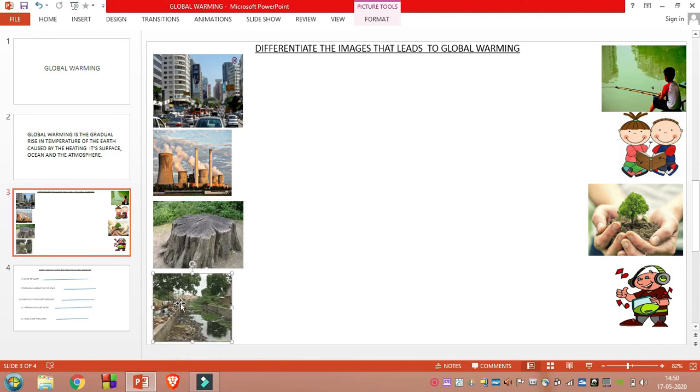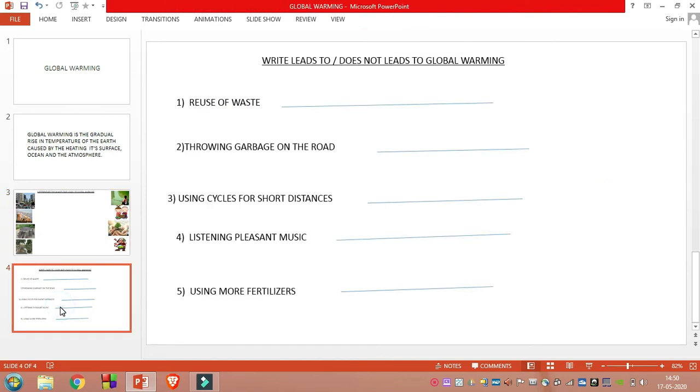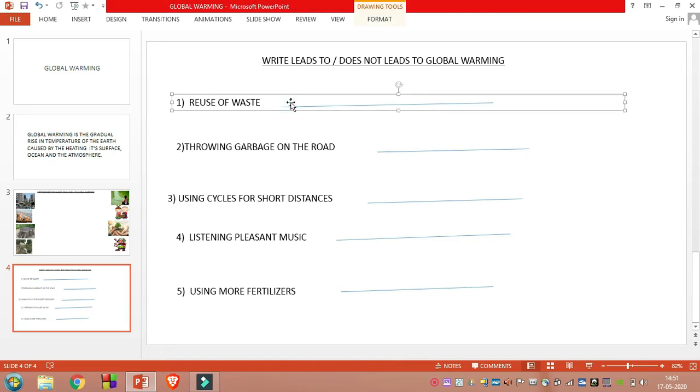Okay, now we will move to another worksheet. See here, blanks and sentences have been given. So we have to fill in the blanks, whether it leads to global warming or does not lead to global warming. See here, the first one is the reuse of waste. Reuse of waste means if any waste material is there in our house, we can reuse it like another material. So it does not lead to global warming. So now we will write does not lead to global warming.